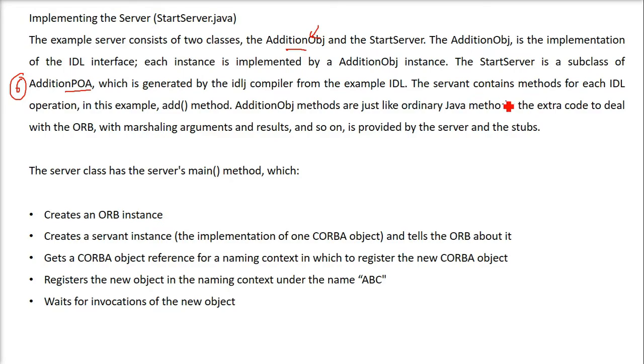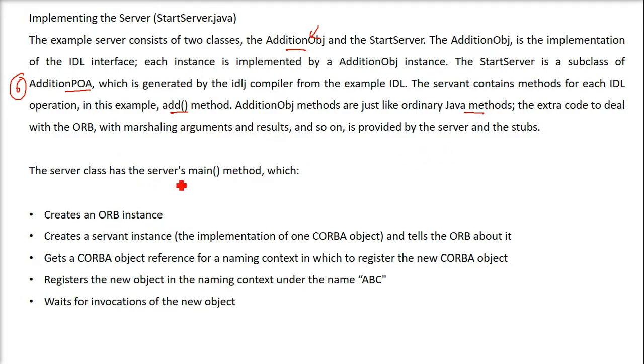And then we have this servant containing the methods of the IDL operation, and here we have add as an example. I'll show you the program, we'll write the program. So addition obj methods are just like ordinary Java methods which we write, and we have certain extra code related to the ORB for marshalling and unmarshalling. All these things will be there.